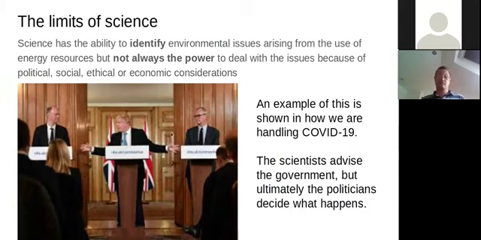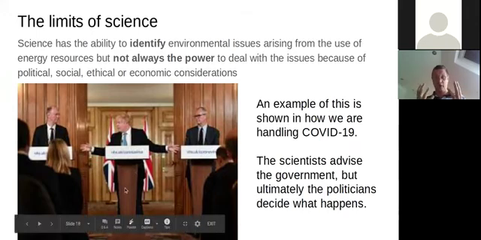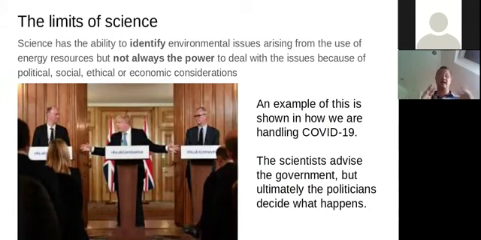This picture here shows Boris Johnson, the Prime Minister, flanked by the Chief Medical Officer and the Chief Scientific Officer. These are the 2 key advisors from the advisory group. And those are scientists who are working and advising the Prime Minister on what to do. But ultimately, it's up to the Prime Minister and the other members of the cabinet, the politicians, to choose which bits of advice they follow and make happen.